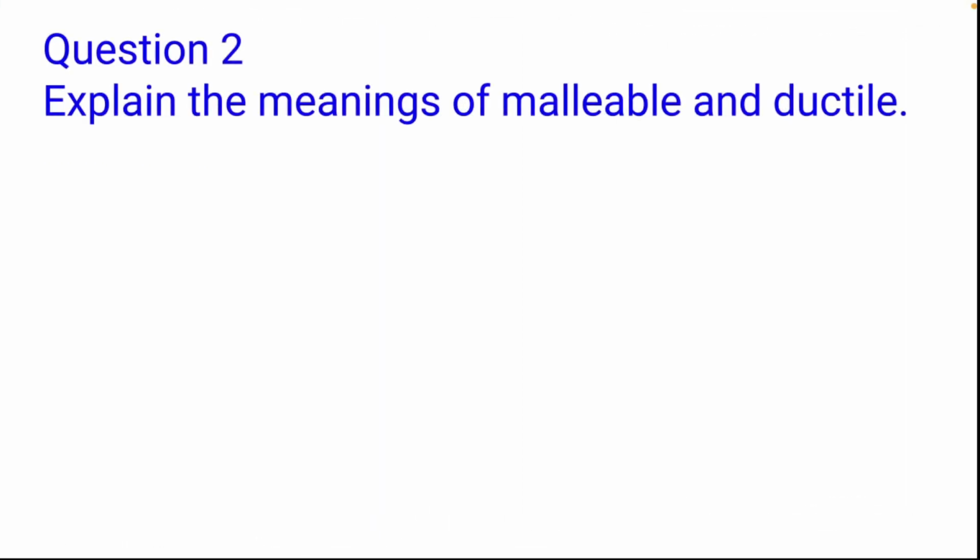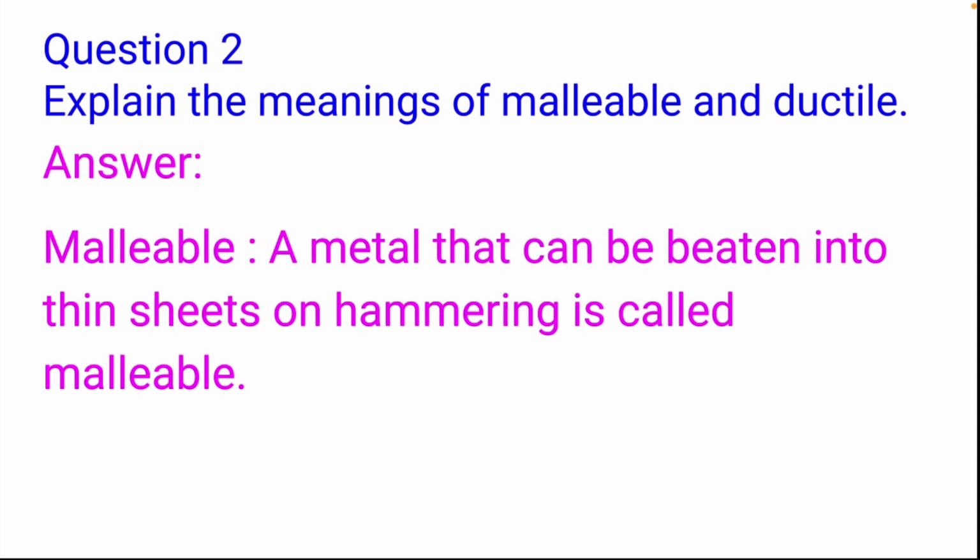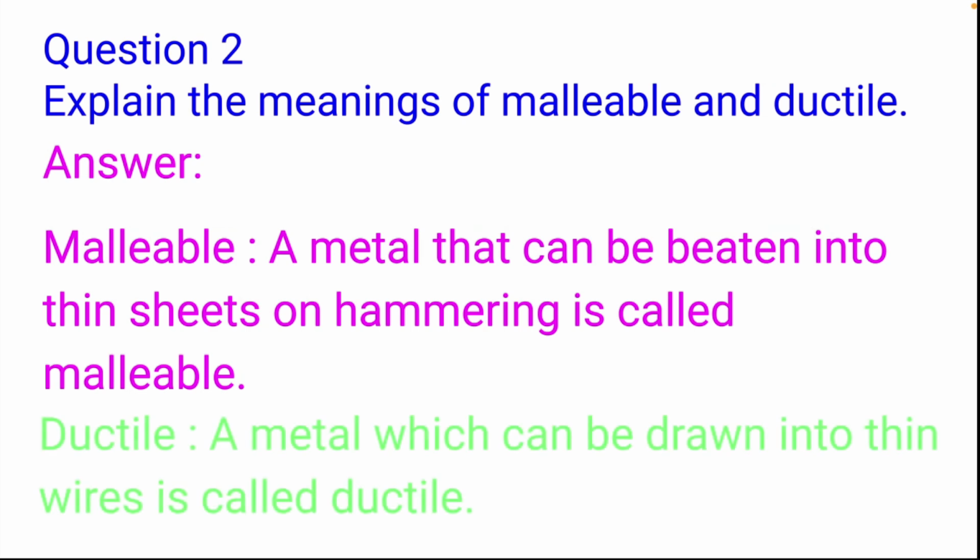Explain the meanings of malleable and ductile. A metal that can be beaten into thin sheets on hammering is called a malleable substance, whereas ductile means a substance which can be drawn into thin wires. So a substance which can be beaten into thin sheets is called malleable, and a substance which can be drawn into thin wires is called ductile. These properties are called malleability and ductility.